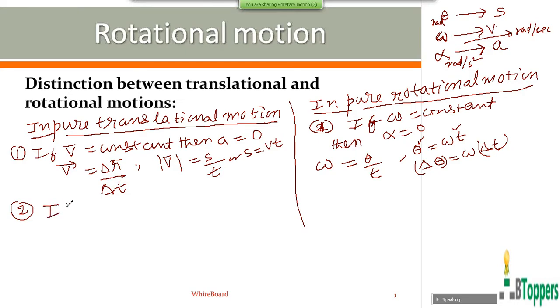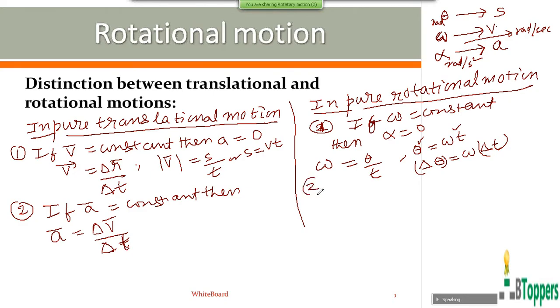As I discussed earlier in kinematics, if a body moves in a straight line path with a constant acceleration, then we can write the instantaneous acceleration the same as the average acceleration, a bar equal to delta v bar by delta t. Delta v bar is the change in velocity in the time interval delta t. When is a body said to be moving with constant acceleration? If equal changes in linear velocity take place in successive equal intervals of time.